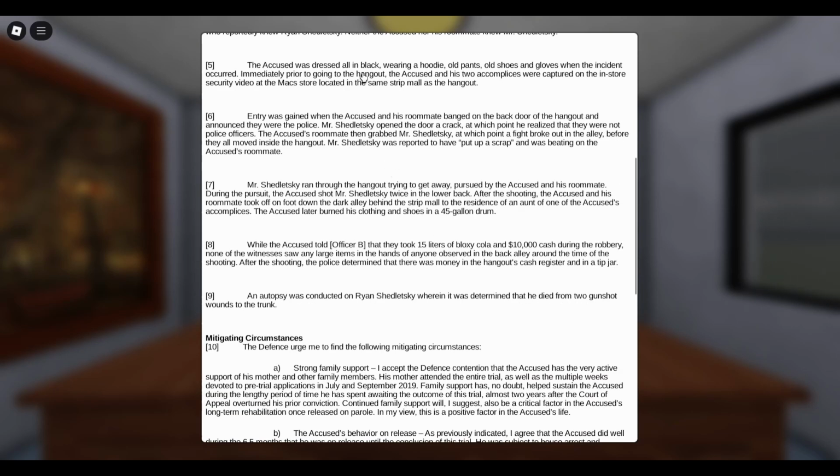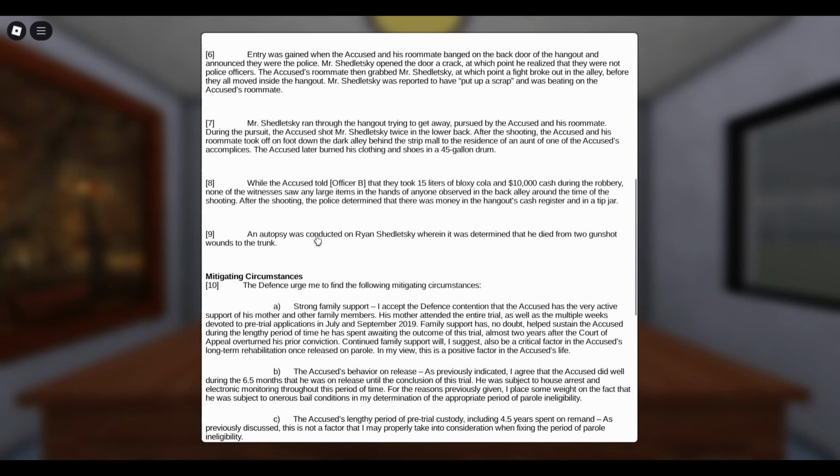Okay, so this man was dressed very suspiciously. Entry was gained when the accused and his roommate banged on the back door of the hangout and announced they were the police. Whoa! Mr. Shedletsky opened the door a crack, at which point he realized that they were not police officers. The accused roommates then grabbed Mr. Shedletsky, at which point a fight broke out in the alley.